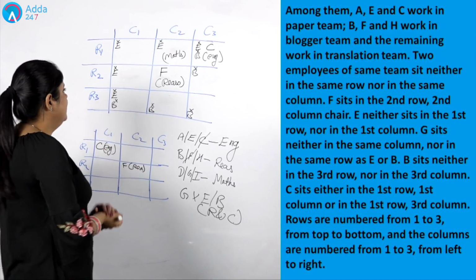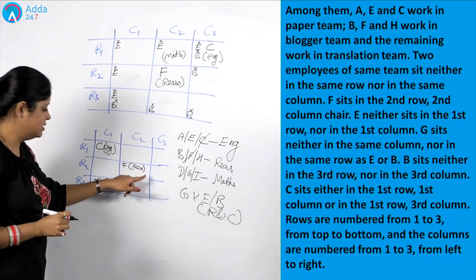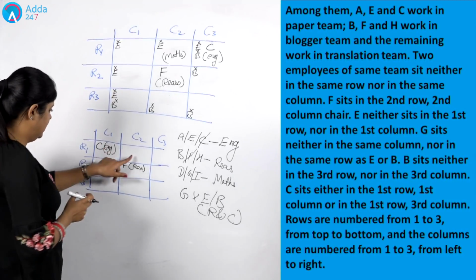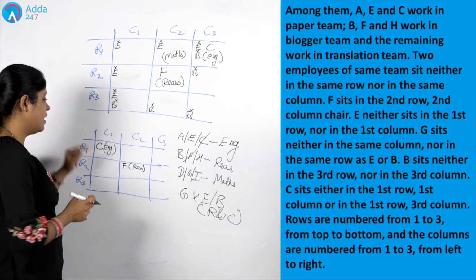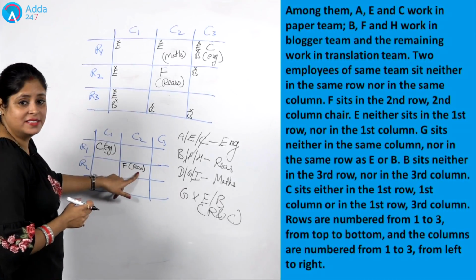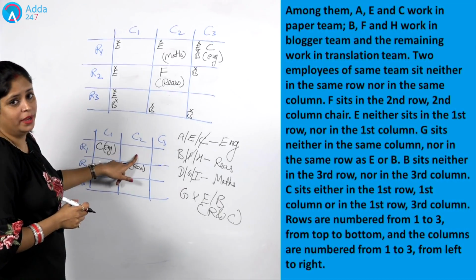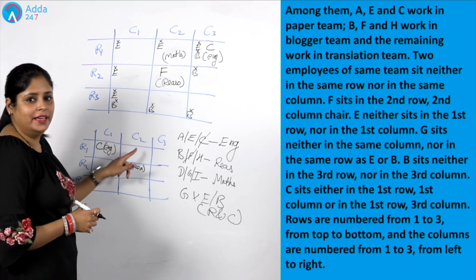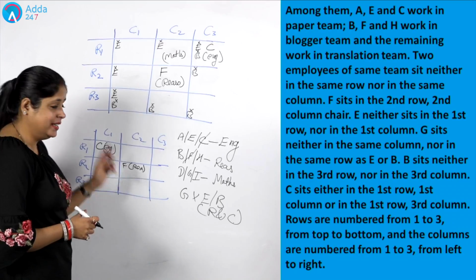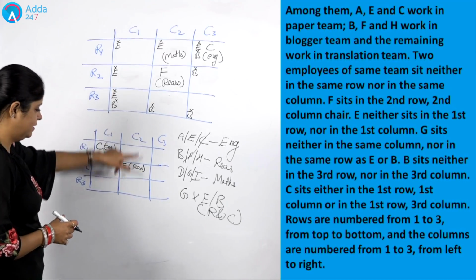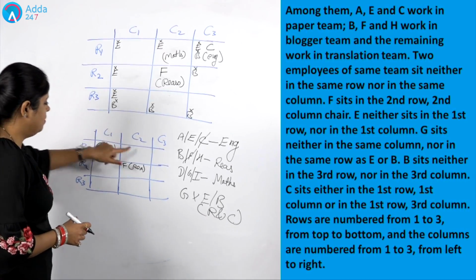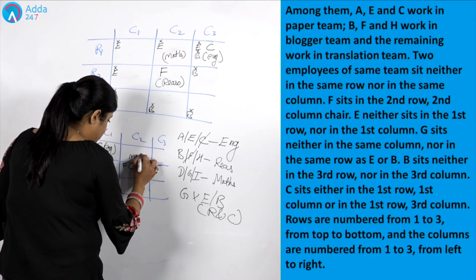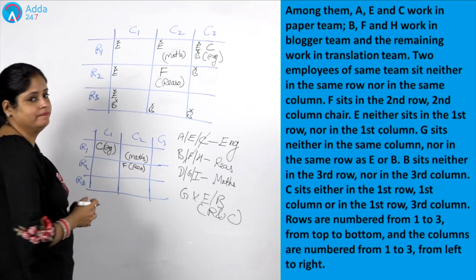It's clear? Now at the same time we have to consider this diagram also. I will consider the same case in this one also, and you can clearly see for this position, this one is reasoning. Can I write reasoning here? No, I can't write reasoning here. Can I write English here? No, I can't write even English, because if I write reasoning here, it will be in the same column, and if I write English here, English will be in the same row. So I have to write maths here.